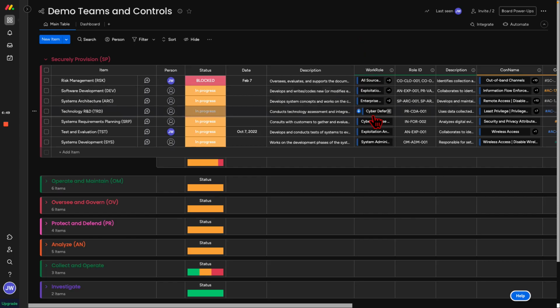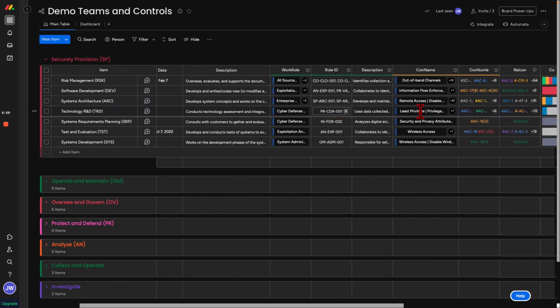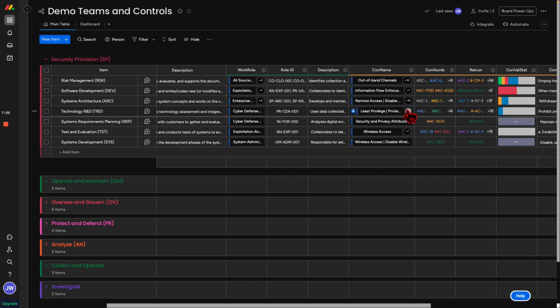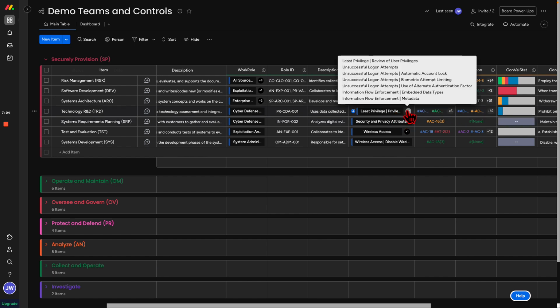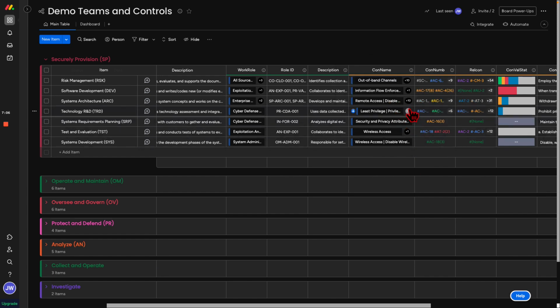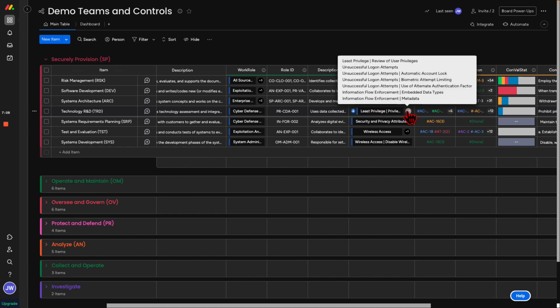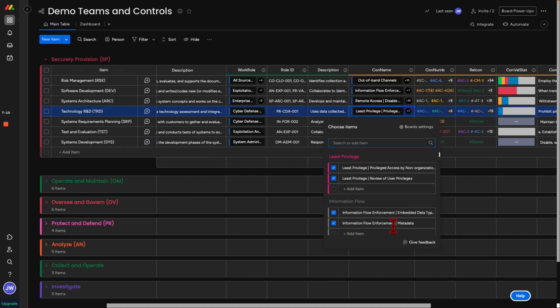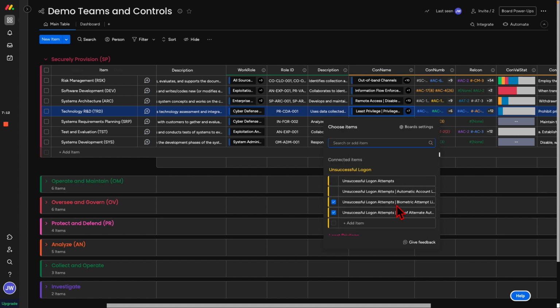So we've given our technology and R&D team some cyber defense roles, right? We understand what they're going to do. We have identity access management solved for. We understand the scope that they're going to be working on. We're going to be able to set boundaries on the work that they do, track the progress, right? And we can see here, what are those controls that this team is responsible for? Let's dive into them. They're responsible for these. These controls are what they are going to do.